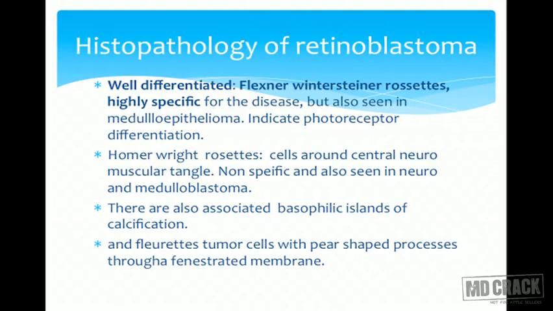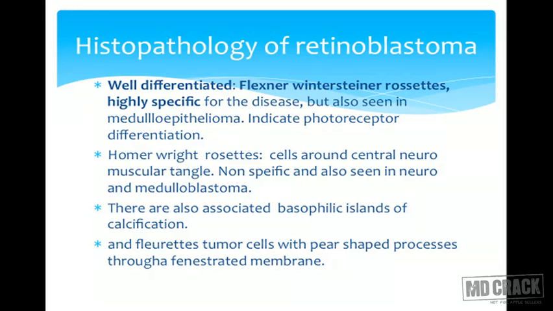Histopathology of retinoblastoma, the basic thing that gives the retinoblastoma its name. The important point to be noted on histopathology is whether the tumor is a well-differentiated tumor or a poorly differentiated tumor. The classical pathological description of rosettes and florets indicate a well-differentiated tumor. The processes of the photoreceptors, abortive or otherwise, are seen in the form of florets, and the photoreceptor differentiation or the initiation of the same is seen in terms of the Flexner-Wintersteiner rosettes.